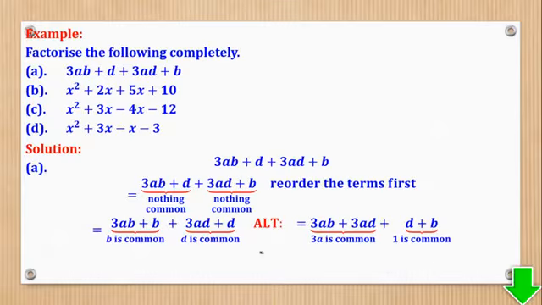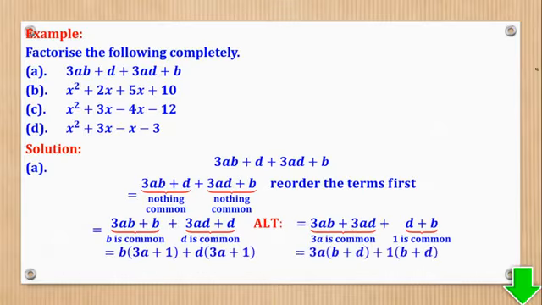I can choose to go with this or to go with this. It is still okay, provided there is a common factor somewhere. So if I go with the first one, the common factor was B, so pull B outside, I remain with 3A plus 1. Pull D outside, I remain with 3A plus 1.